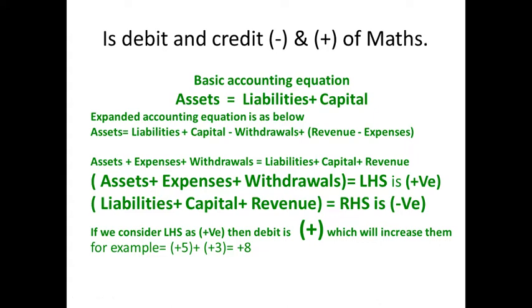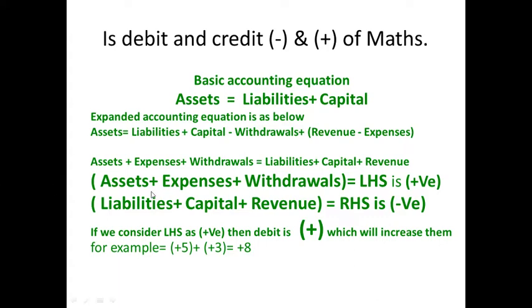But actually in accounting we don't do that. We do the journalize and everything, and the journal entries are based on some rules. Now, I will show you how debit is positive or plus, and the credit is negative, it is minus.